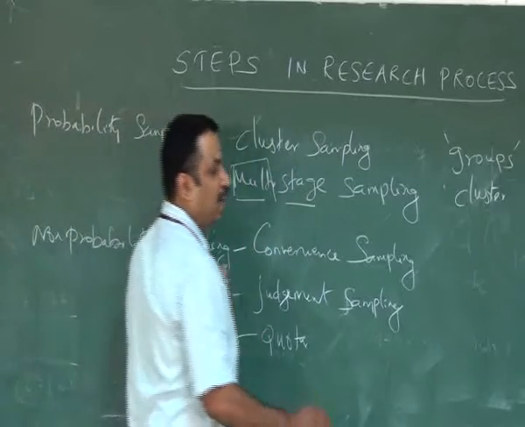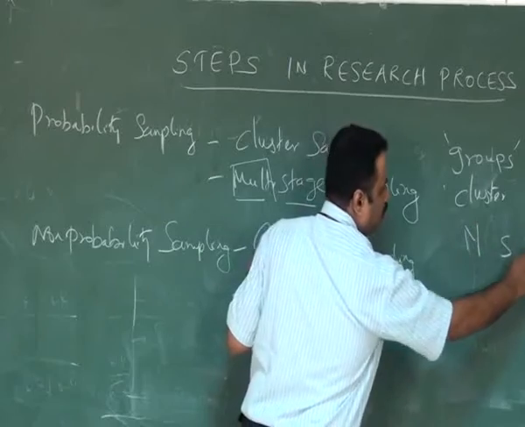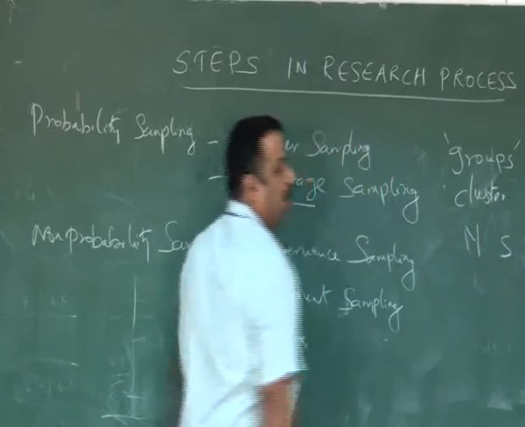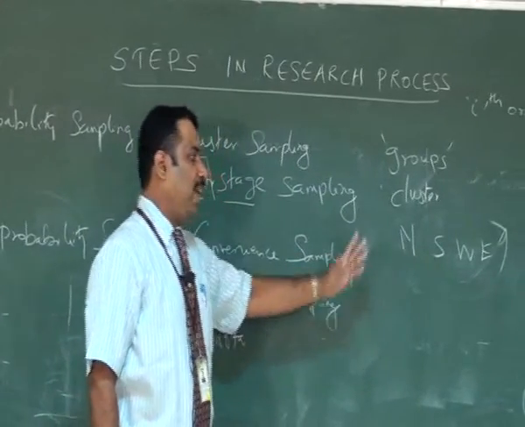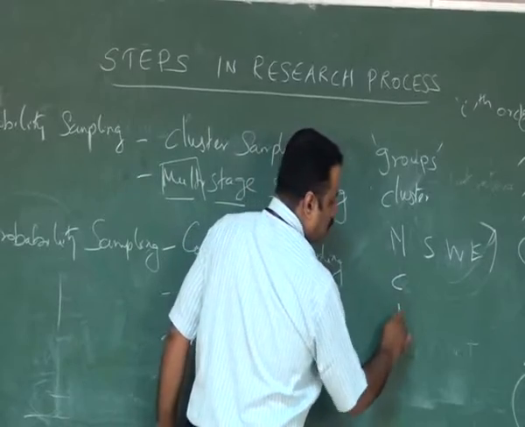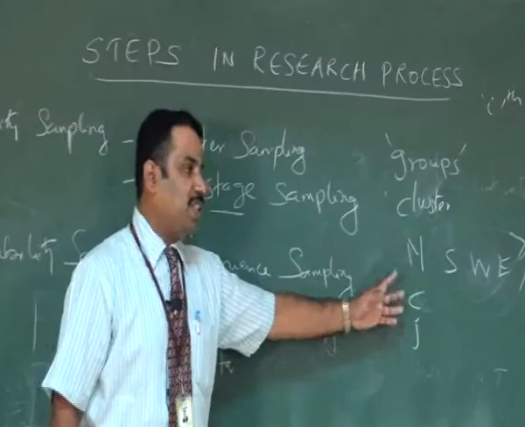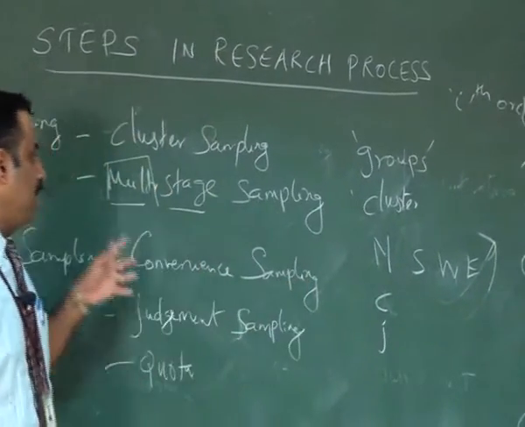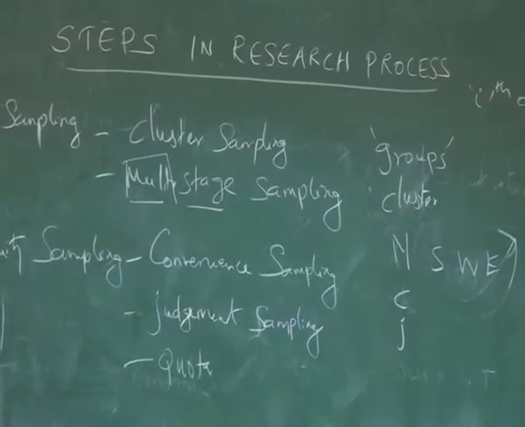For example, the entire India is classified into the north part, south part, west part, and east part. In each part, the researcher subdivides the area, maybe using the cluster sampling method or judgmental sampling method. So based on different sampling methods, the researcher collects the data for the probability sampling method.